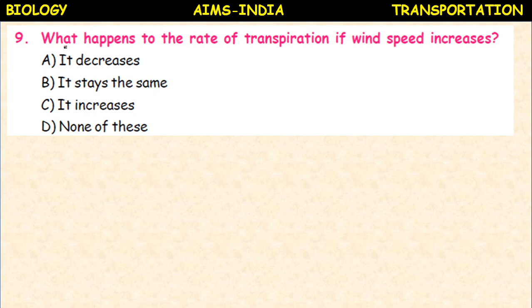What happens to the rate of transpiration if wind speed increases? Transpiration decreases, it stays the same, transpiration increases, none of these? Generally, there is no connection between the speed of the wind and transpiration, so it stays the same.